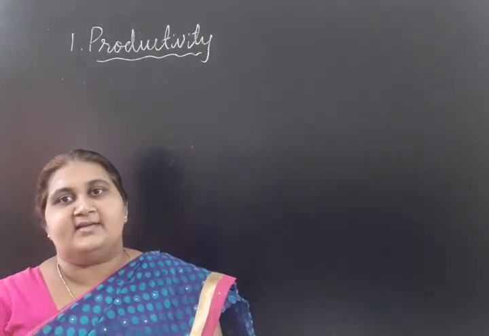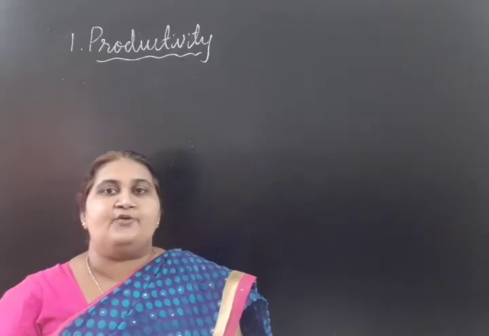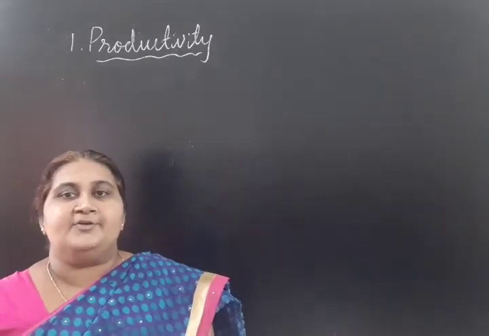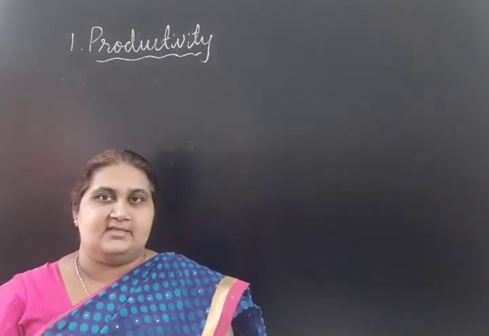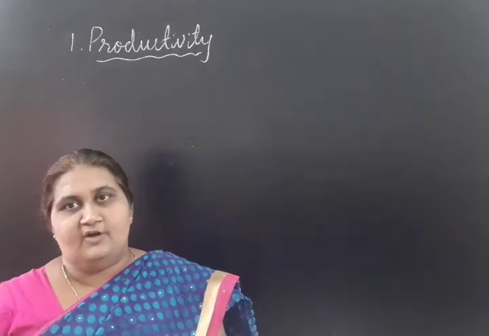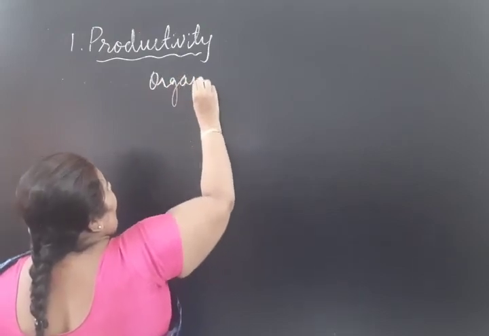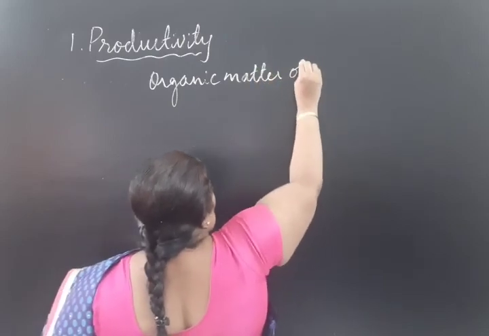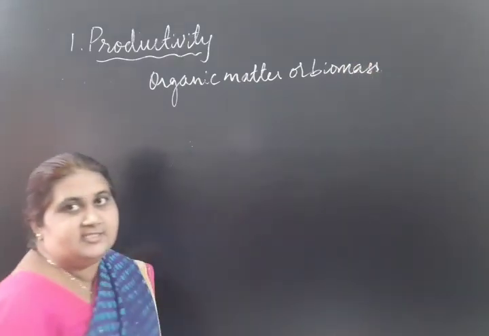Productivity is defined as the rate of synthesis of organic matter or biomass per unit area in unit time. Productivity is the rate of production of organic matter or biomass.